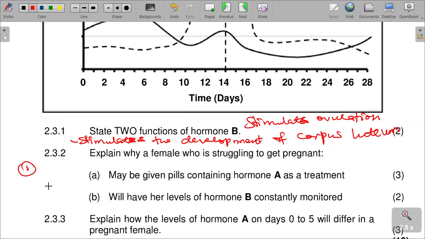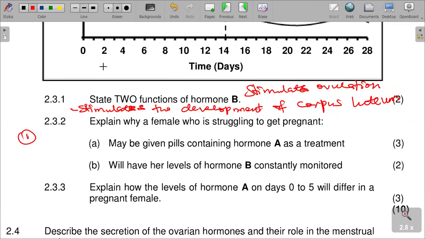may be given pills containing hormone A as a treatment because, one, follicle stimulating hormone will stimulate the development of follicles, and then also will increase the chances of what?